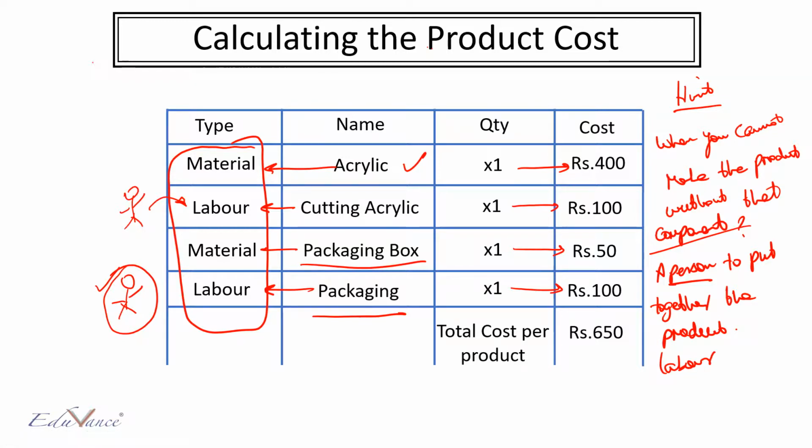So now let us ask ourselves one question. Well, acrylic is a material and we know that the cost is 400 rupees because I can get it from the market. This cost is available in the market. The question is, how do I calculate this 100 rupee cost and this 100 rupee cost? Because this is dependent on labor. Let us look at this.